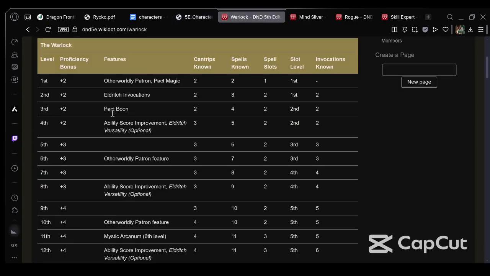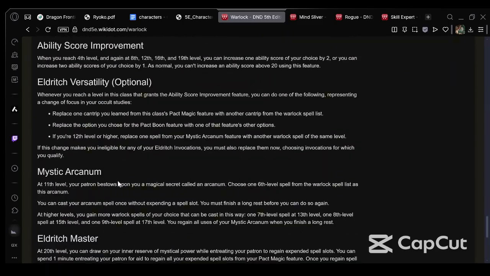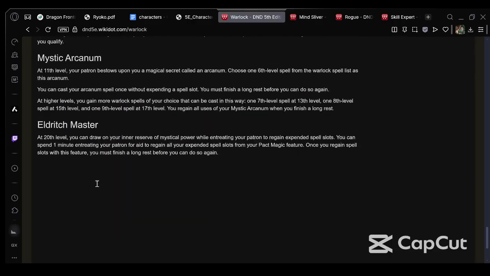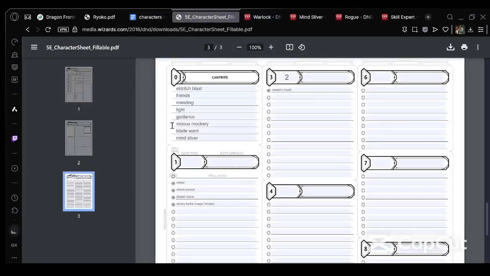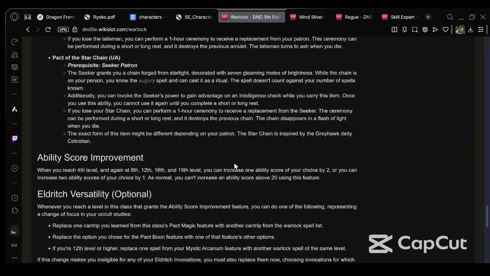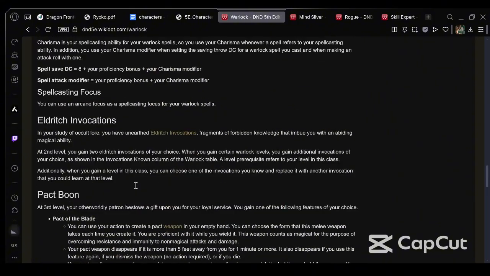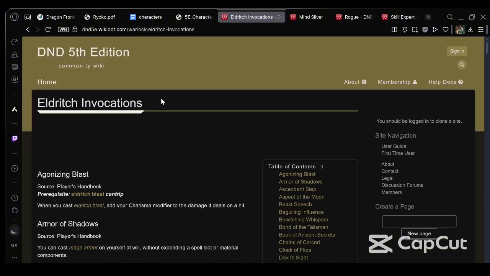What else do we get at 5th level? You get another invocation. That is correct, you do. Let's look at the invocation real quick. Because he is a 5th level warlock, he can get some new ones that he couldn't before, which is really, really good.